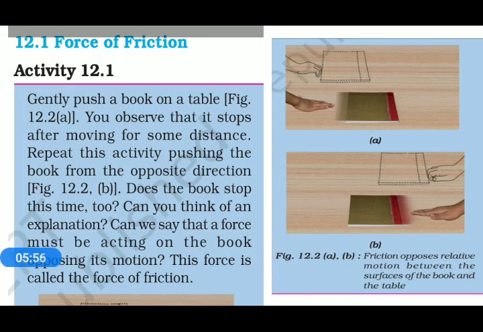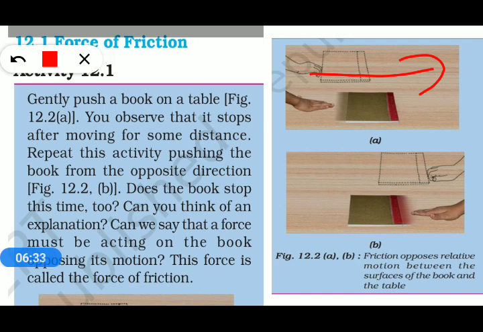Now we will perform an activity to better understand how the force of friction works. In this activity, we take a book and place it on the table. According to the images, first we apply a push on the book in the left to right direction.